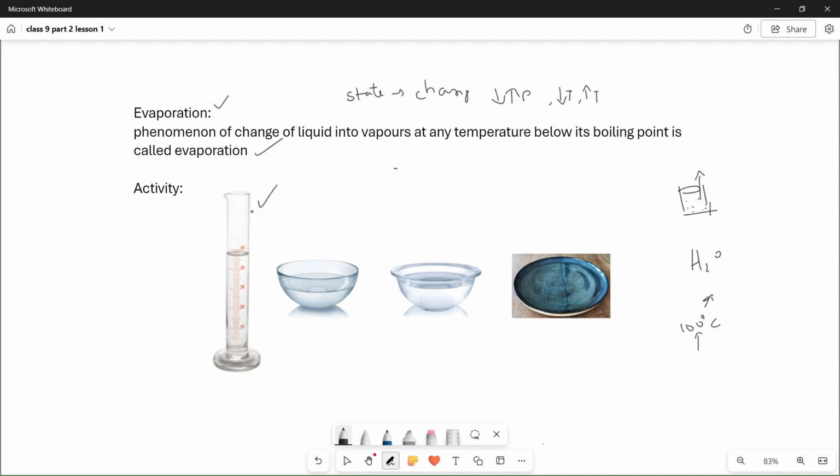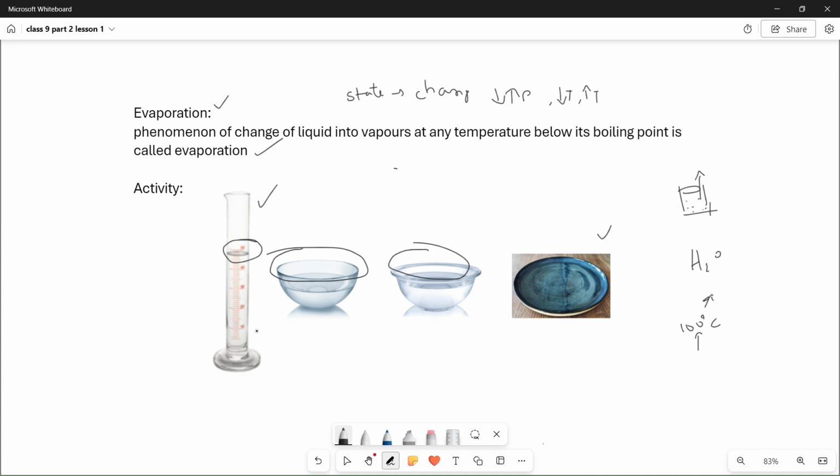So if you have taken a few ml of water in this shape bowl, this shape bowl, and this shape bowl, why am I displaying these pictures here? Surface area does matter in evaporation. If we have more surface area, you will have more evaporation. Okay, this has more evaporation.